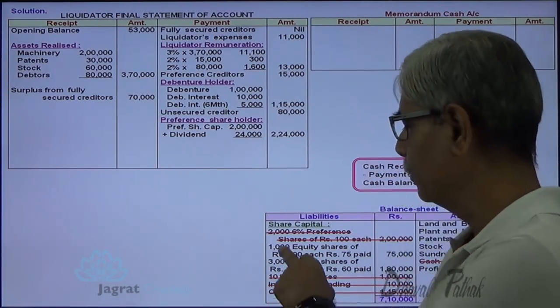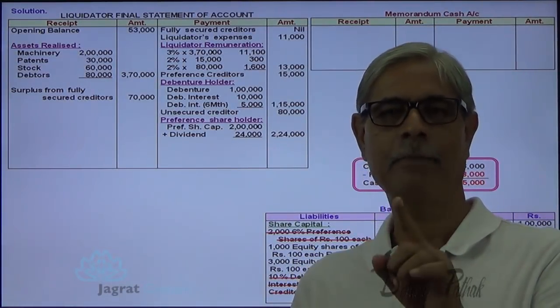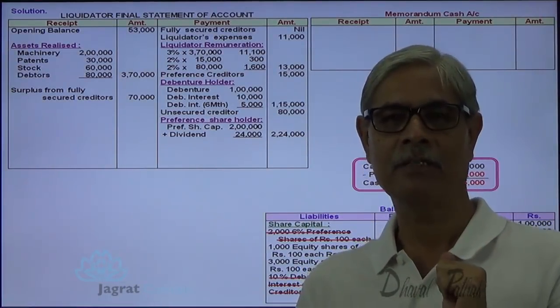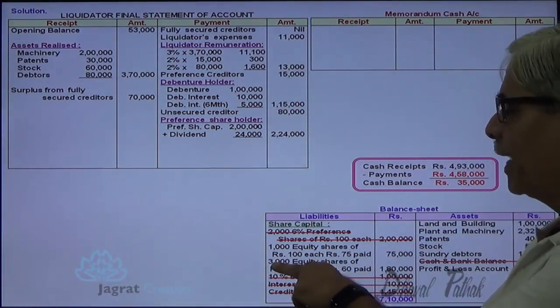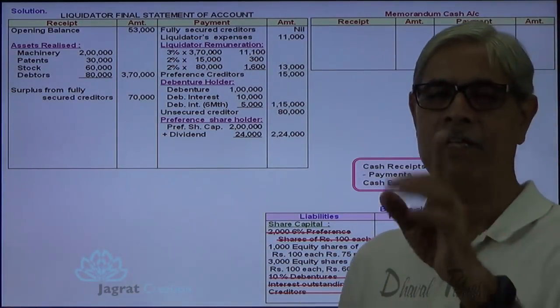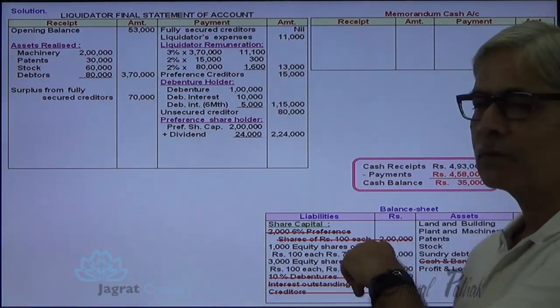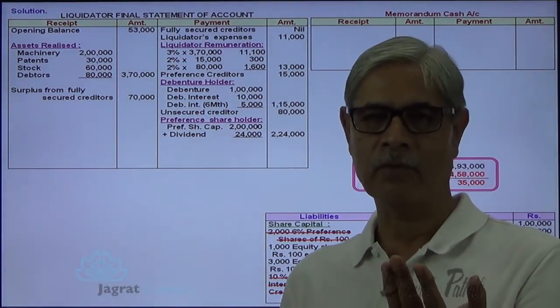So 20,000 divided by 4,000. What is the amount? 5 rupees per share. So on these 1,000 shares, additional 5 rupees per share, and on these 3,000 shares, additional 5 rupees were paid. So 1,000 into 5, 5,000, 3,000 into 5, 15,000, 15 plus 5, 20,000.